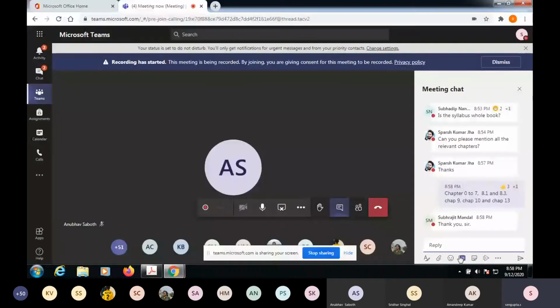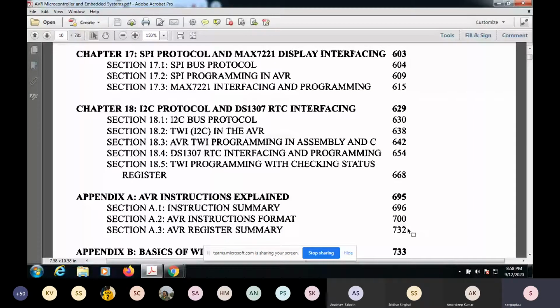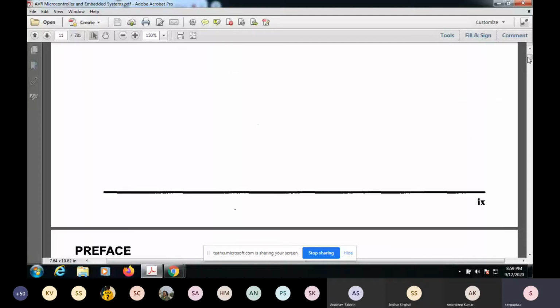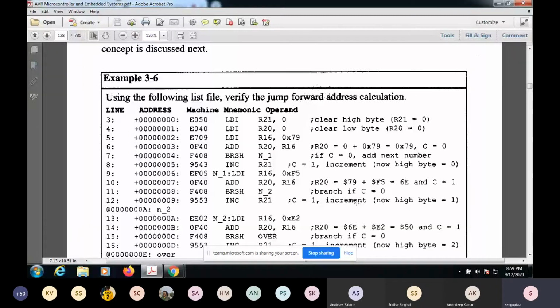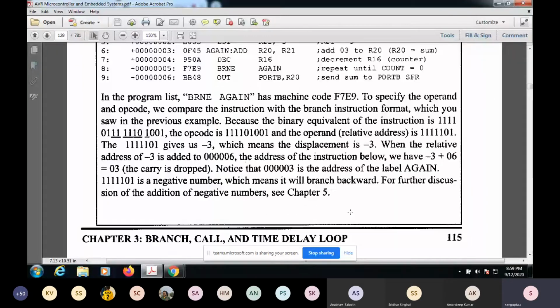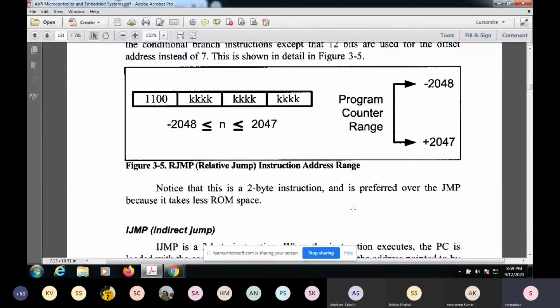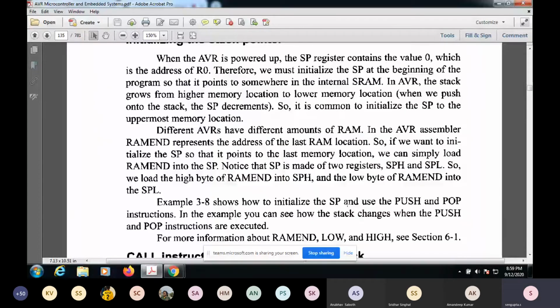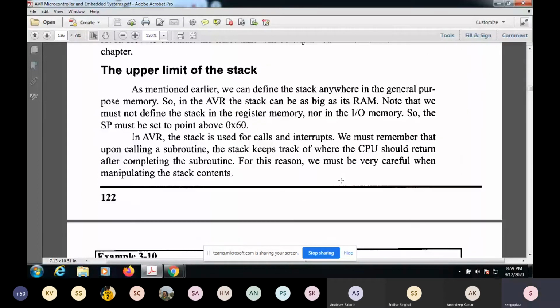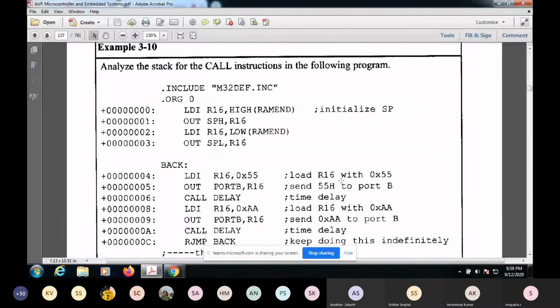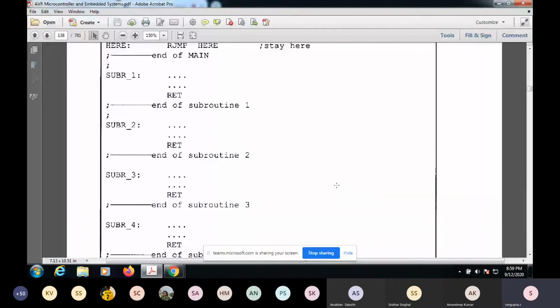Okay. So anyway, for those people who have at least studied chapter 3, I understand that some people are busy, so I'll just go through that. Let's see what we can cover.